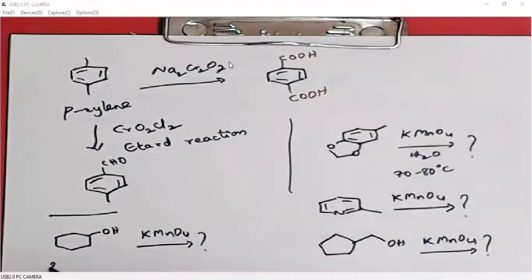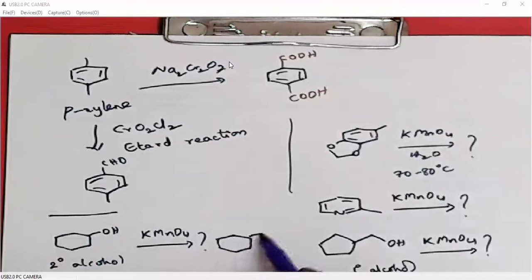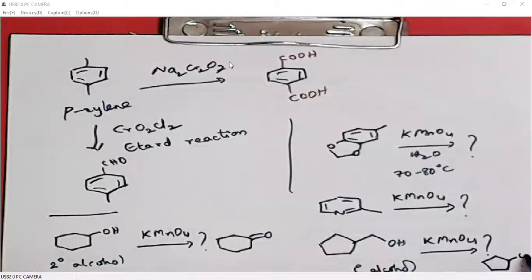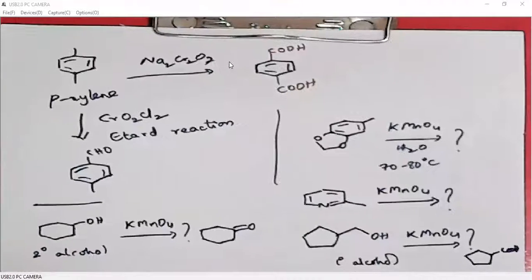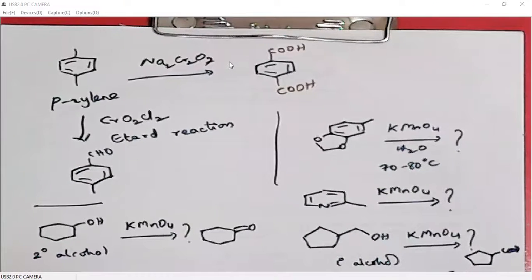Here it is a secondary alcohol, whereas this is a primary alcohol. Okay, so when we look at these things, KMnO4 oxidation will only lead to a ketone if it is a secondary alcohol, and KMnO4 oxidation will give carboxylic acid if it is a primary alcohol. Okay, if it is a primary alcohol, we will get carboxylic acid.